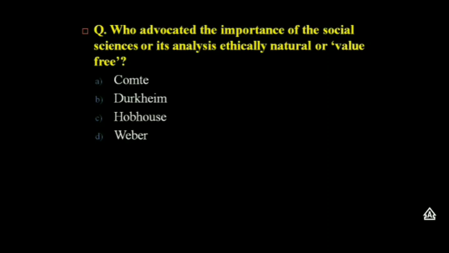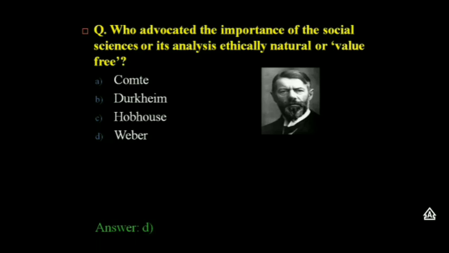Who advocated the importance of the social science or its analysis being ethically neutral or value-free? The answer is D, Max Weber. Max Weber was a German sociologist, philosopher, and political economist who is regarded today as one of the most important theorists on the development of modern Western society.